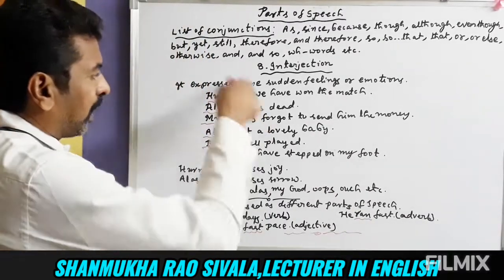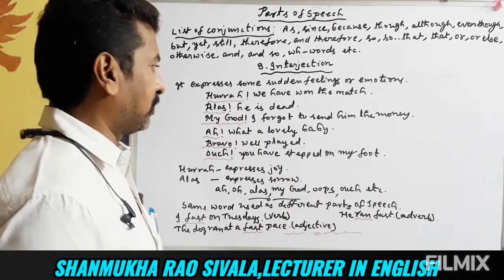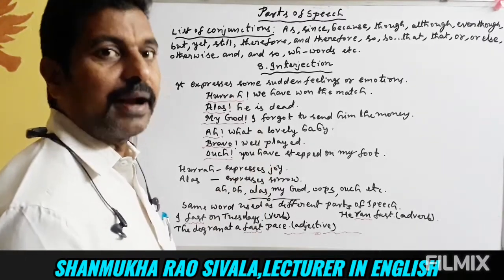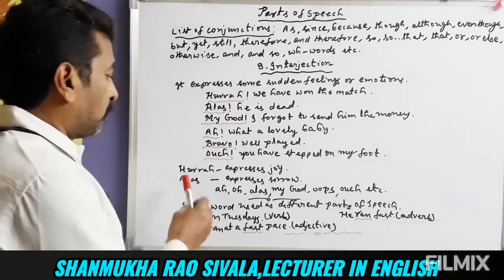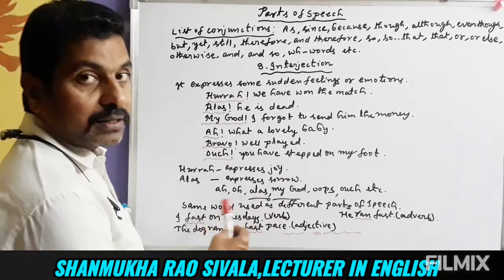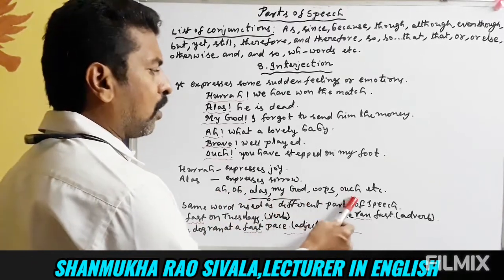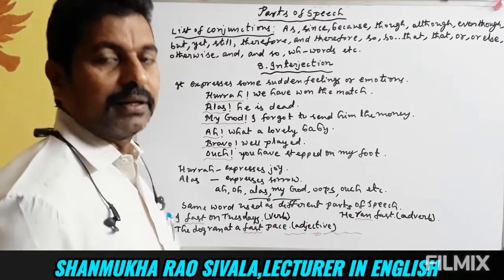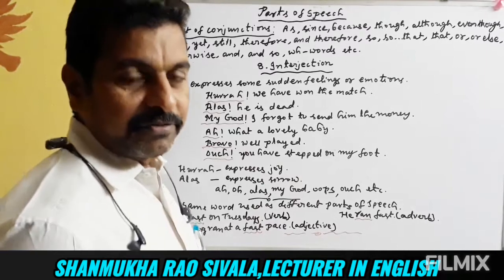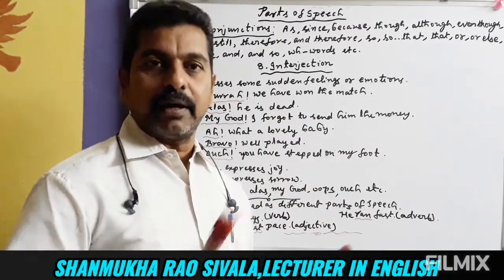So these are all expressing some sudden feelings. These all come under interjection, followed by an exclamatory mark, very easy to understand and identify. Hooray expresses joy, alas expresses sorrow. Certain other words like oh, alas, my God, oops, ouch, etc. are used as interjections. And parts of speech are completed, my dear friends. I hope that you understood all the parts of speech in a detailed way, in depth.